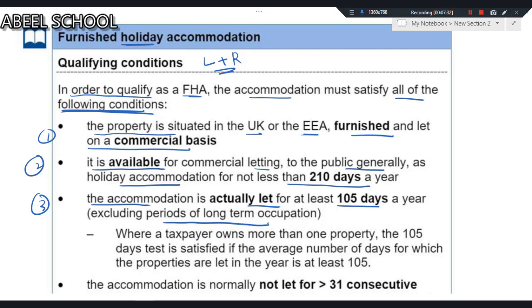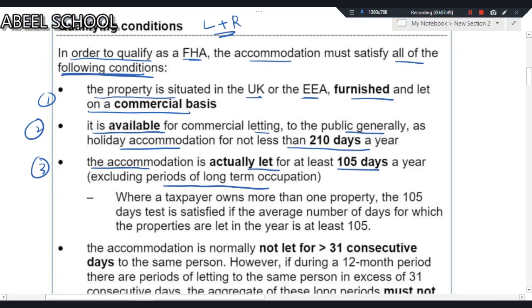This accommodation must be available for letting at least for 210 days, and 50% of 210 days is 105, and actual letting must be at least 105 days, excluding the long term occupation. Now, what do you mean by long term occupation? We're coming to that. Just wait.